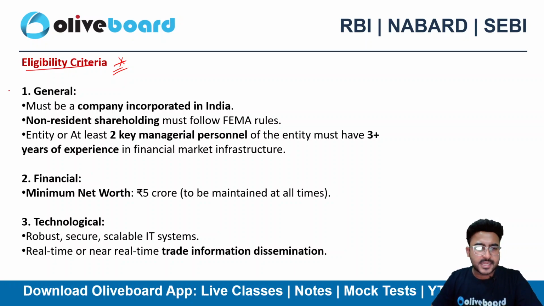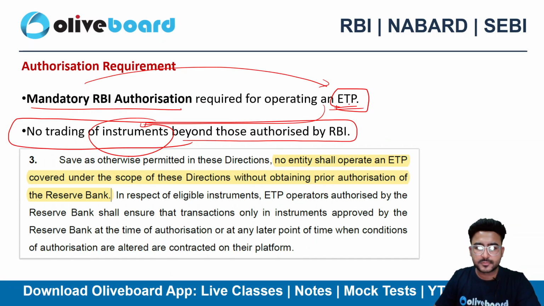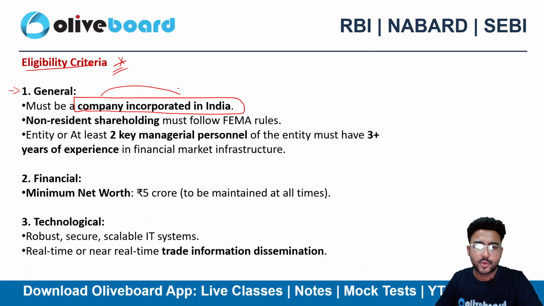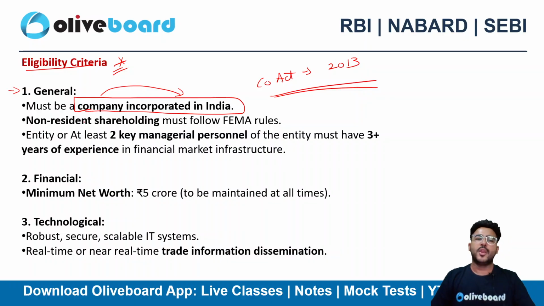Eligibility criteria, these are some general eligibility criteria. Must be a company incorporated in India. If you want to be an ETP, right, then you need to be a company incorporated in India. Definitely you need to take a registration under the Companies Act 2013 for this purpose. Non-resident shareholding must follow the FEMA rules. If non-resident shareholding is also there, then you need to follow the FEMA rules as well.